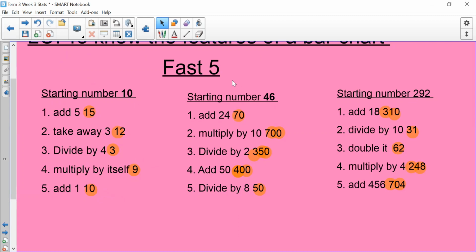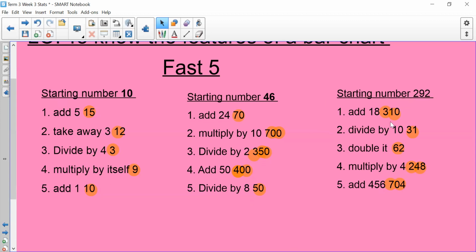For the medium, your starting number was 46. Then to add 24 gave you 70. Multiply that by 10, 700. Divide by 2, 350. Add 50, 400. And then divide by 8, 50. And here, you should have just used your multiplication and division knowledge. The numbers are just bigger.